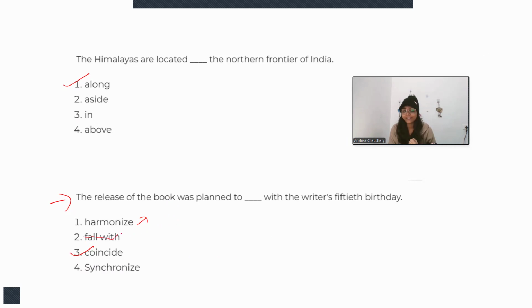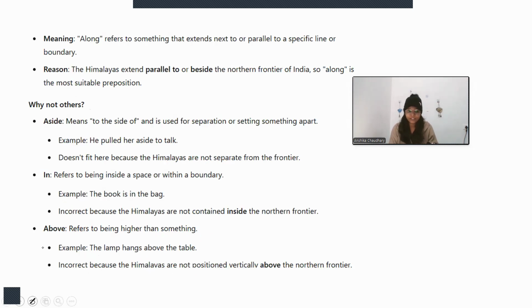Fall with is grammatically incorrect, because it should be fall on. If two events have to happen on a date, it should be fall on. Coincide is the correct answer. Synchronize is not so natural in the context of this. Synchronize has the same meaning, but in the context of this statement, synchronize is not the appropriate choice to use here, right? Again, I have written down the complete explanation for this.